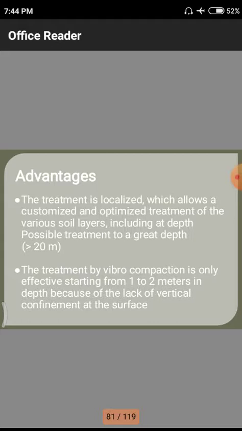Only effective starting from 1 to 2 meters. That means in the top portion also this vibro-compaction is very much useful up to 6 to 7 feet. After that we are having normally densified soil, particularly in case of these clay soils and silty soils.